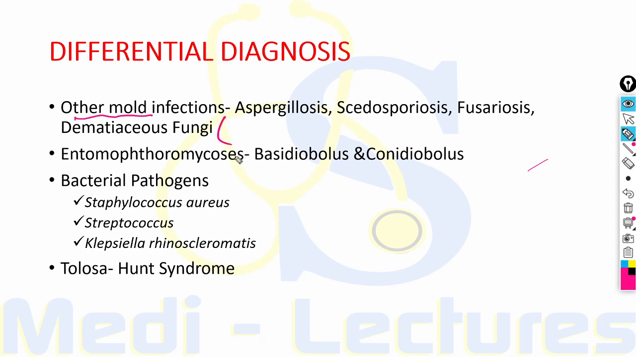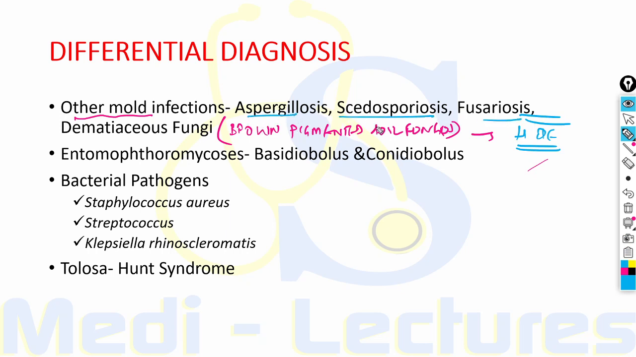is also known as brown pigmented soil fungus, these all can produce clinical syndromes which are identical to mucormycosis. But their differentiation is very important, and this can be done on H&E staining on histopathological specimens. And it is also important because the antifungals used for these fungi can be very harmful if used in mucormycosis. Other differential is entomophthoromycosis, which is caused by Basidiobolus and Conidiobolus. These also cause identical clinical syndromes to mucormycosis.